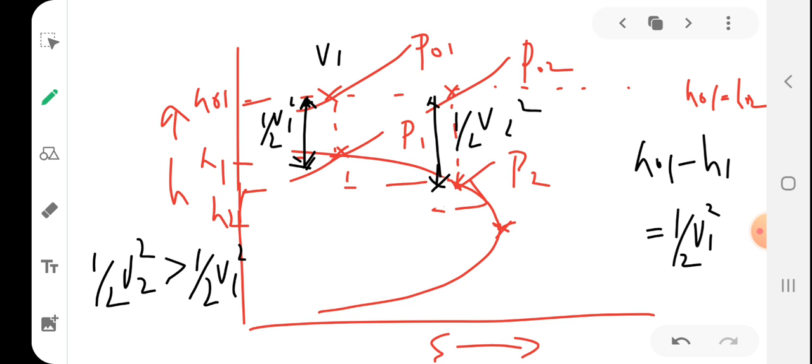So what does that mean? This means V2 is greater than V1. So downstream velocity is increasing. Velocity is increased downstream. Then what about pressure?